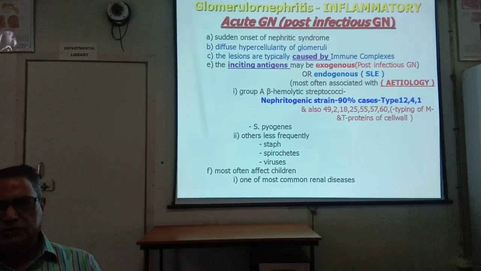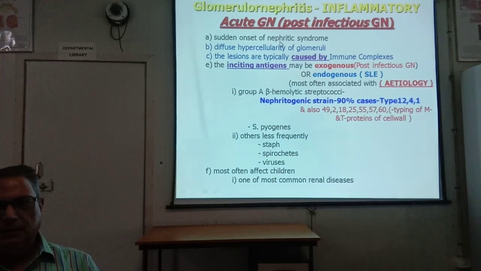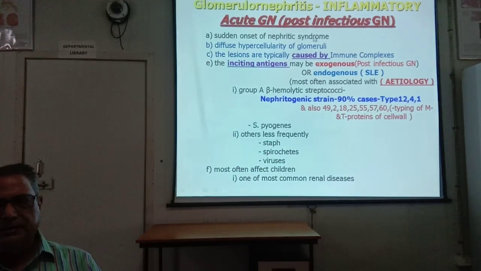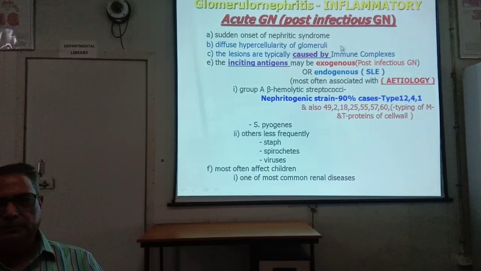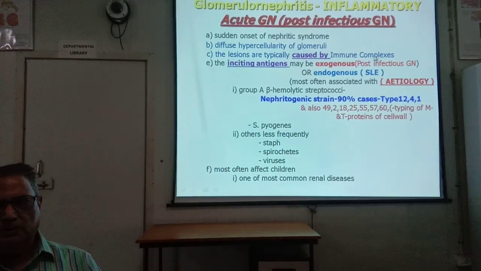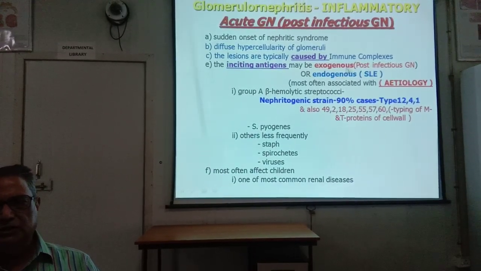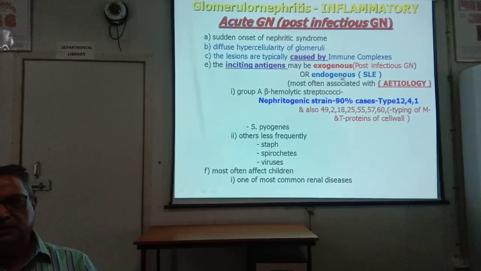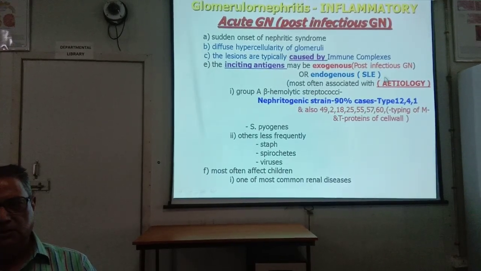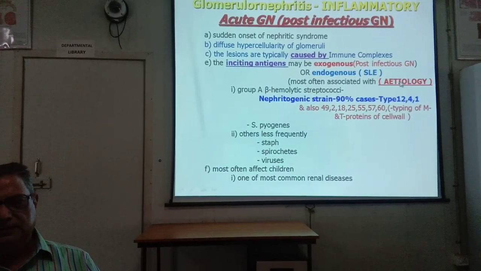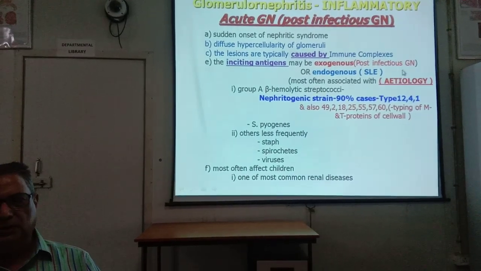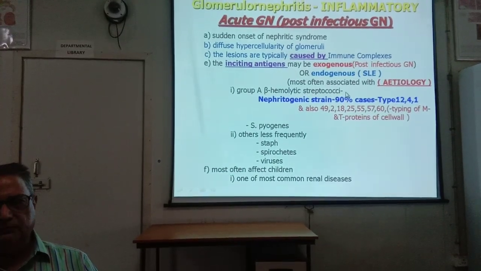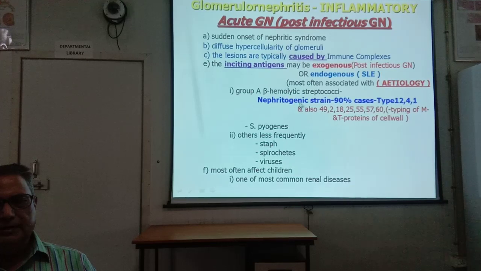Acute post-infectious glomerulonephritis: the onset is sudden, with nephritic syndrome and diffuse hypercellularity of the glomeruli. Lesions are typically caused by immune complexes. The inciting agents are exogenous or endogenous. The exogenous is post-infectious glomerulonephritis, or endogenous, like SLE, systemic lupus erythematosus, the most common etiology. Of the exogenous, especially post-streptococcal, group A beta hemolytic streptococci are involved, especially the nephritogenic strain.